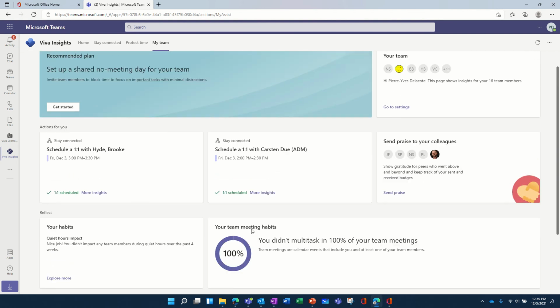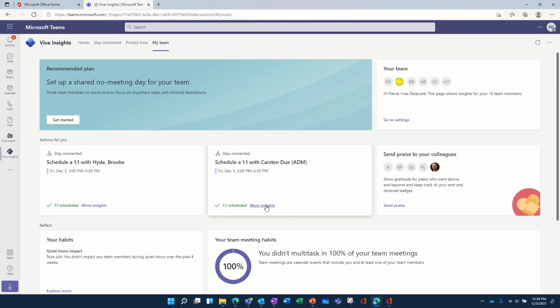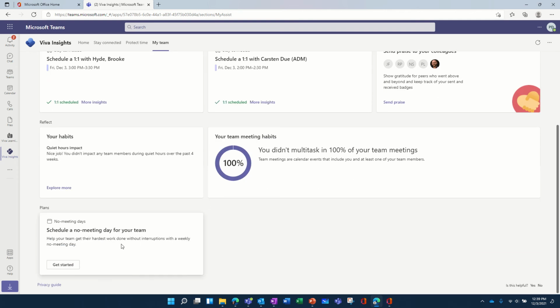And finally, I think in the future you'll also be able to see if you missed a document. So if a document was shared with you in some place and you didn't read it, it will show you this document or those documents.